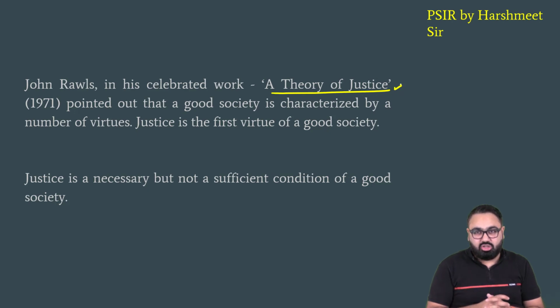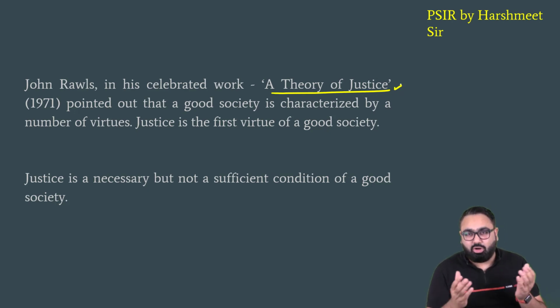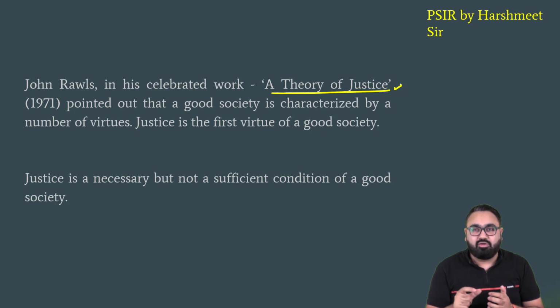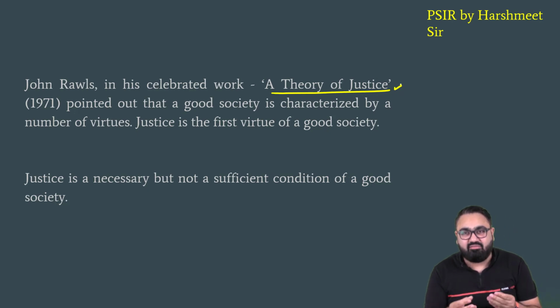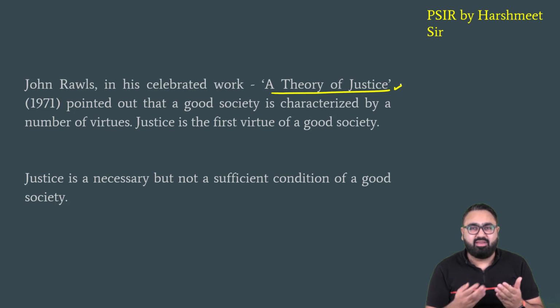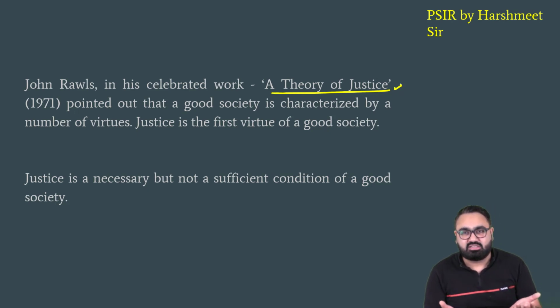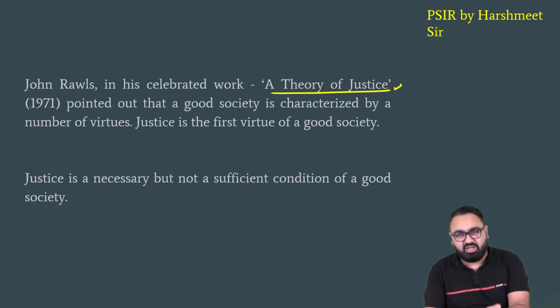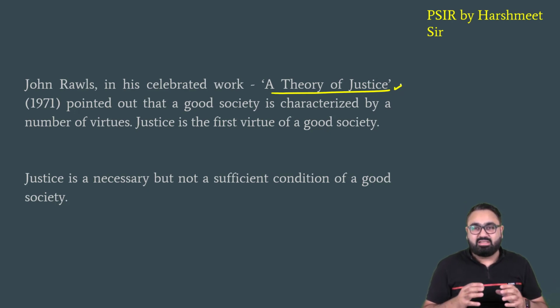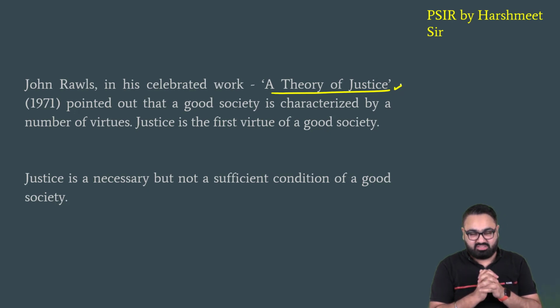Similarly, for John Rawls, in a perfect society, there are a lot of things that are found. However, out of all the virtues of a perfect or an ideal society, the most important virtue has to be justice. Now, please understand this. There are different ways in which justice is defined. For example, today, in common language between you and me, if I ask you what is justice, most people will say, sir, if someone breaks the law, you give him or her the punishment, that is justice. But this is a very narrow definition of justice.